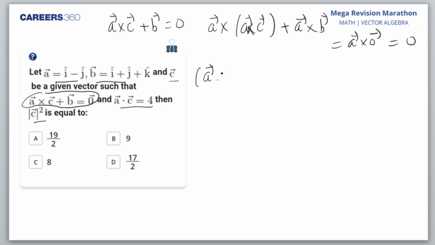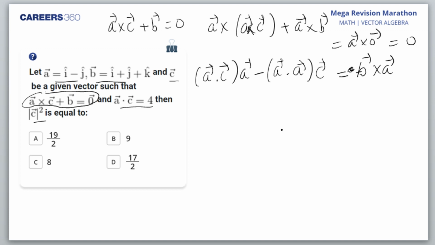So that would be (A dot C)A minus (A dot A)C. Am I right? And this A cross B is taken on the other side, that is minus B cross A, since A cross B goes on that side.